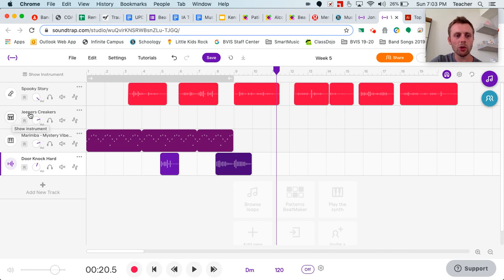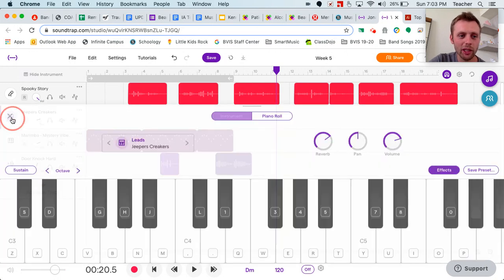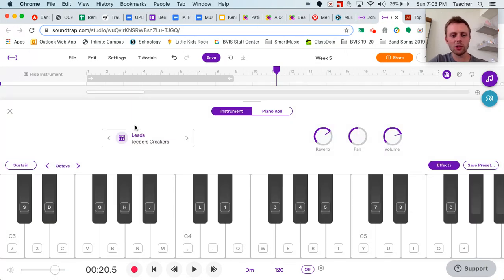So I'm going to show you, if you click on this second track, the Jeepers Creepers, and you click here, it's gonna show instrument, okay? So here's my instrument. If you can use your keyboard, you can see at the bottom of the screen, right? They're all labeled for your keyboard.